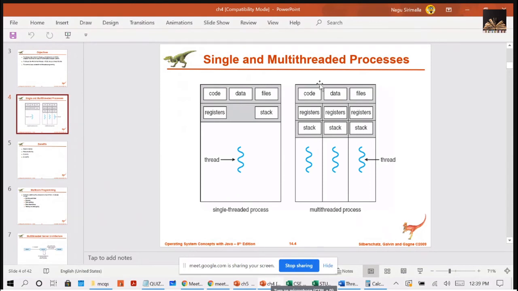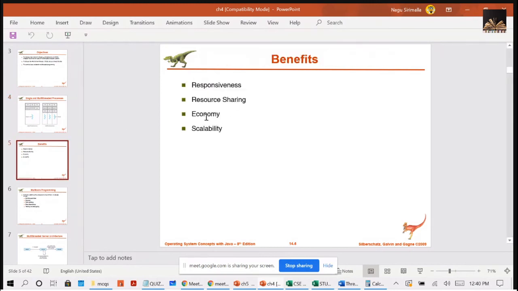The third one is economy. Economy means allocating memory and resources for process creation is costly. When a process is created, we have to give all the resources to the process. But when you are creating a thread, you need not specifically allocate resources again. They can use the resources which are allocated to the process. So that is the reason I can say economy. If you are allocating the resources to the process, all the threads within the process can use the resources.